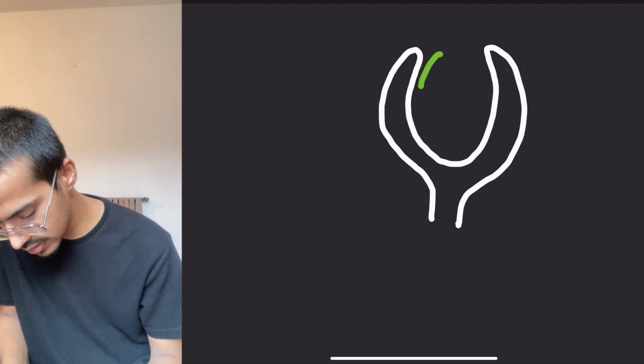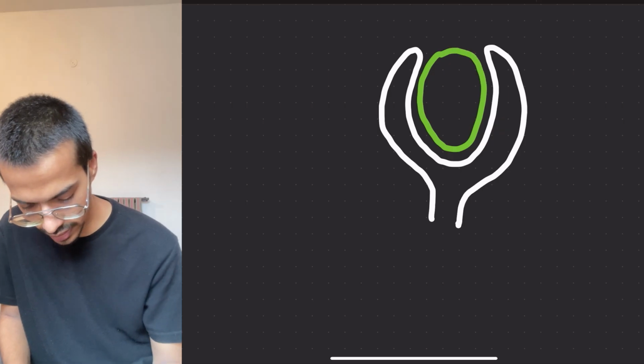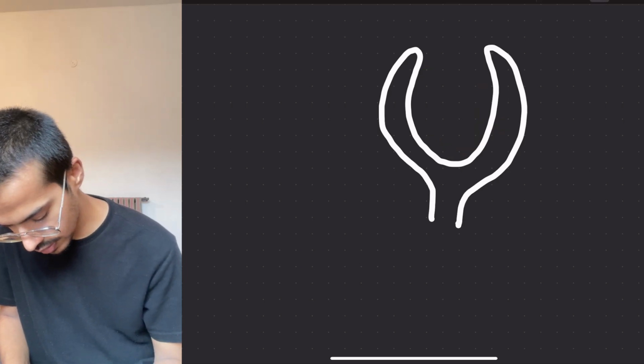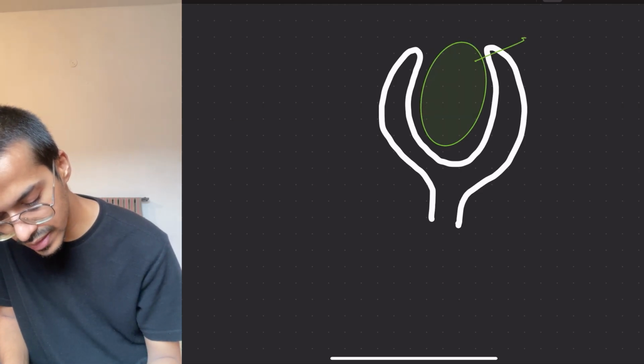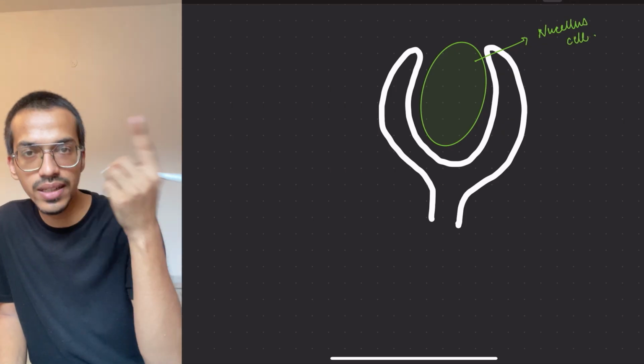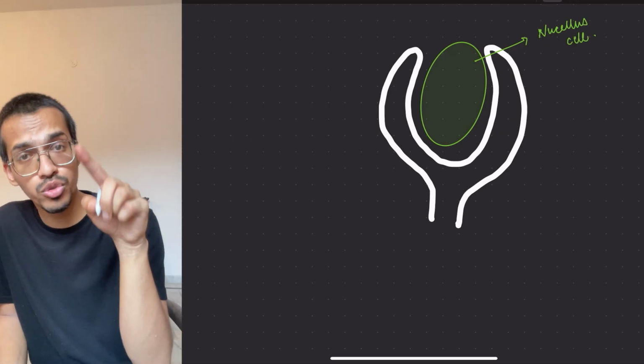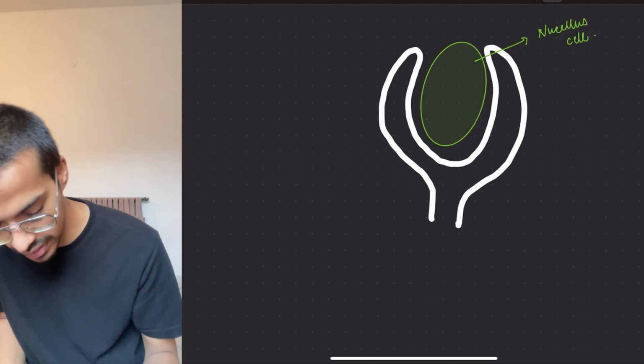These are all nucellus cells, and one cell acts as the megaspore mother cell.